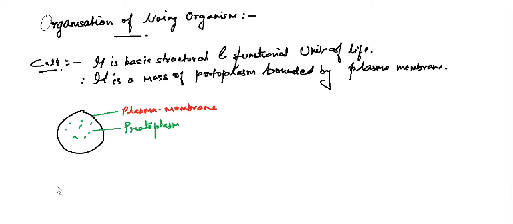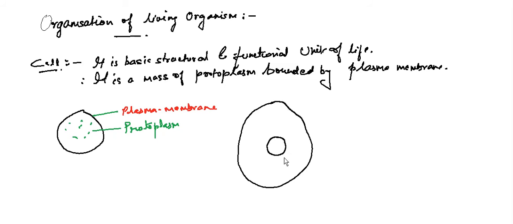Okay, so if we see what is present inside a cell, we will find that you have a distinct nucleus which is always present, and this is your nucleus.